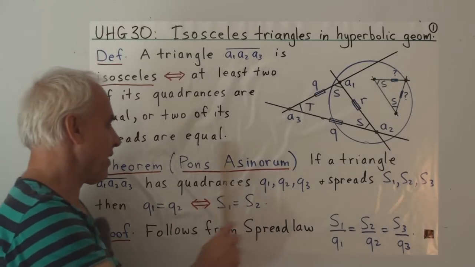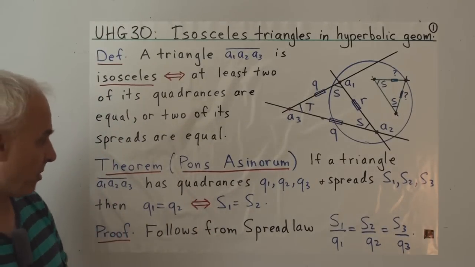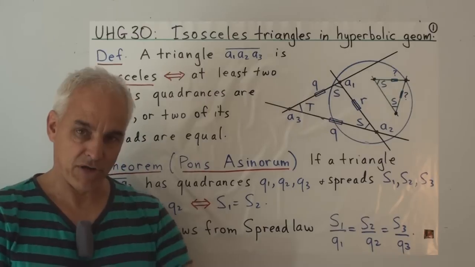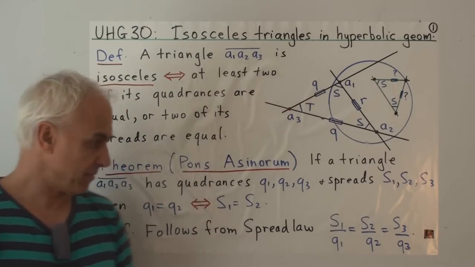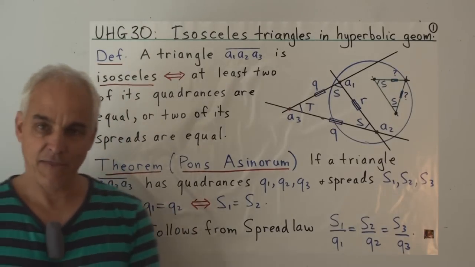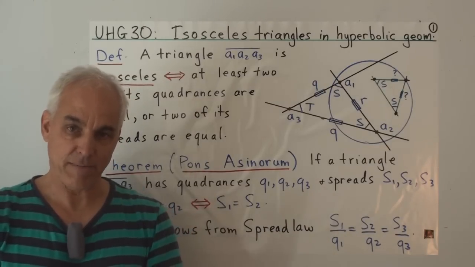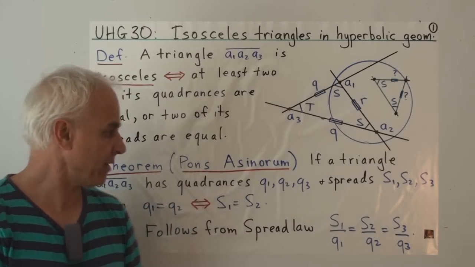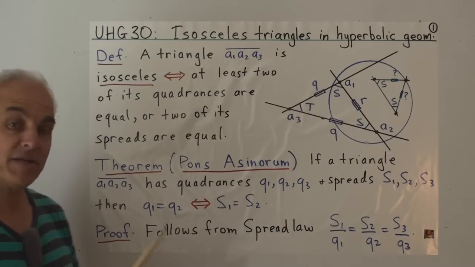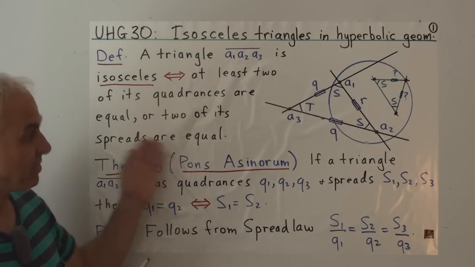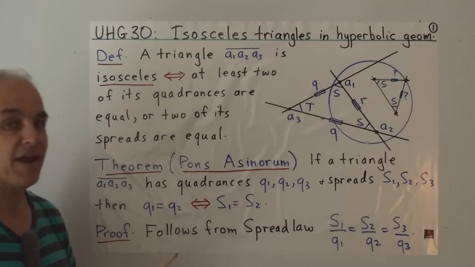The rather unflattering name, Pons Asinorum, comes from the Latin. It means the bridge of fools, a bridge of asses. It means that it's such a basic result that if you can't cross this bridge, then mathematically you're a bit of an ass.